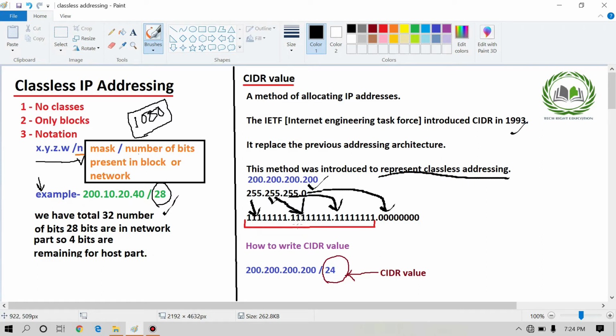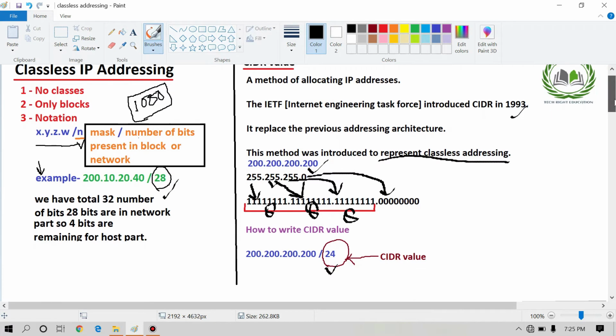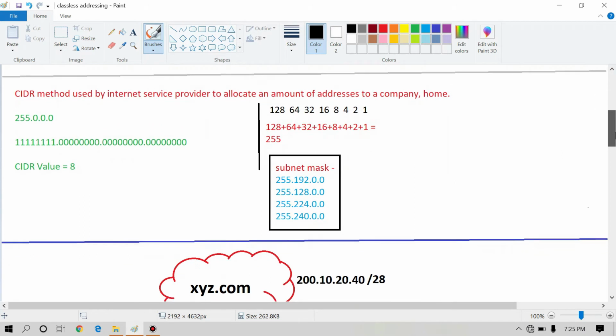Simply count all these ones. These are 8, these are also 8, these are also 8. So 8 plus 8 plus 8 is equal to what? 24. So this becomes the CIDR value. The CIDR method is used by internet service providers to allocate an amount of addresses to companies or home users.